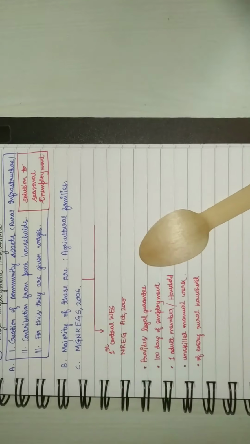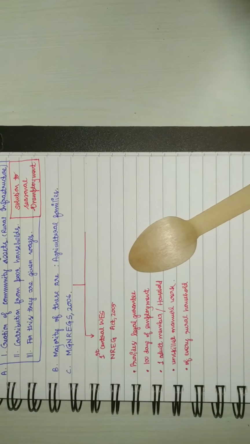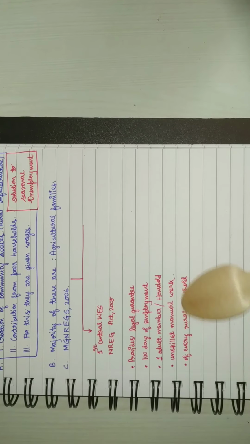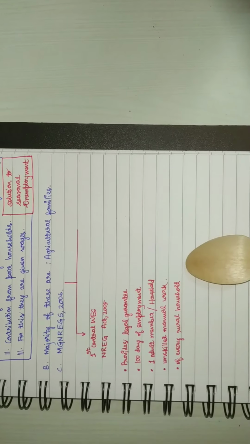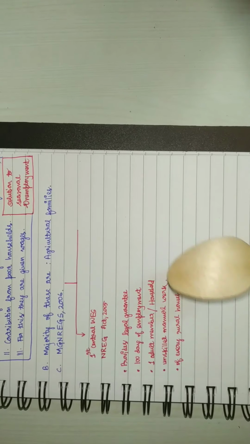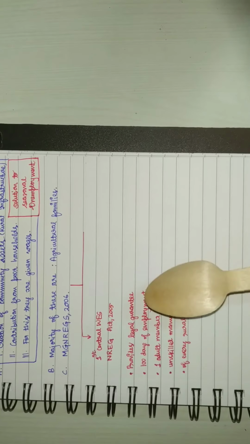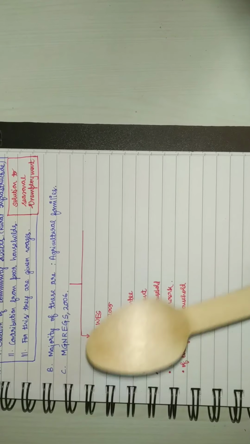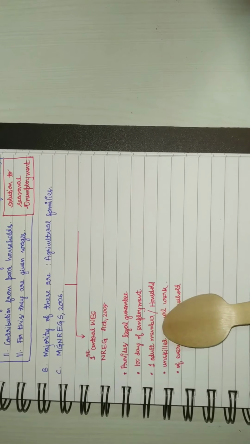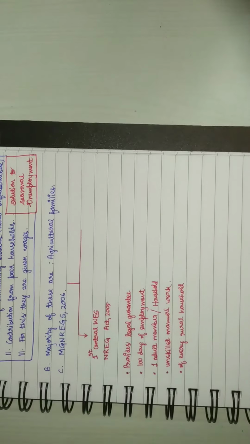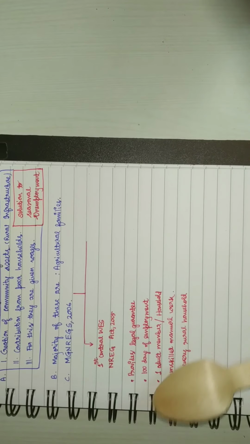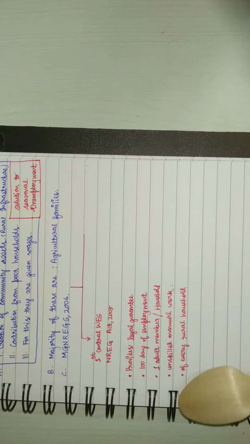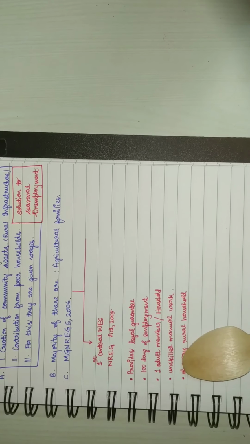Now, what is the reason that it is covering every rural household, even if the person is above the poverty line or below the poverty line? The reason is that the person doesn't have any option but to do the unskilled manual work. This only proves that the person is in dire need of a job to feed his family.